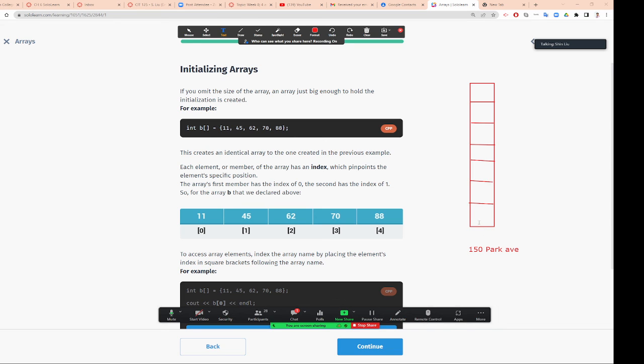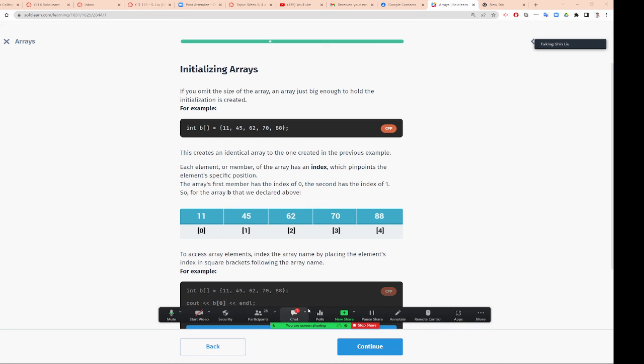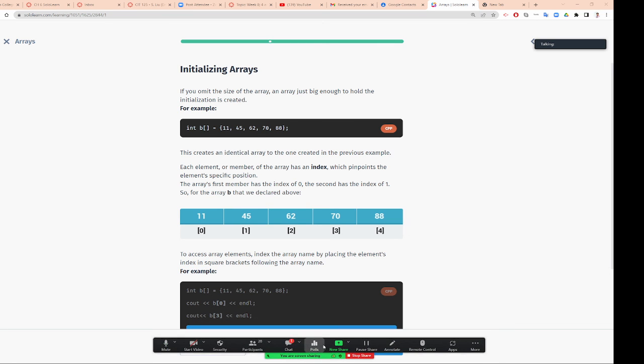Do you understand? So in your mailbox, it will be first floor, second floor, third floor, and for the computer system it will be 150 Park Avenue, like this. 0 will be that guy, 1 will be that guy, 2, like that. Do you understand it? Alright, so that will be the way we handle arrays. Okay?